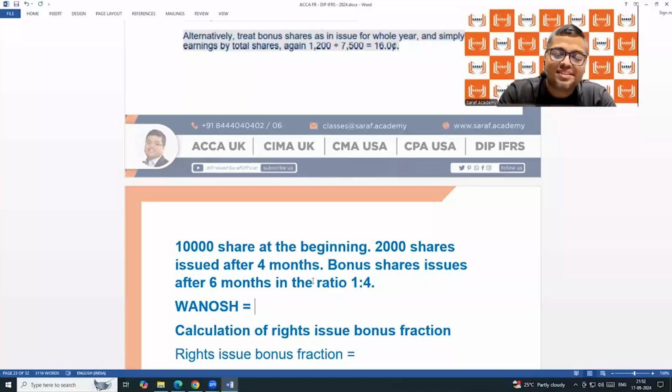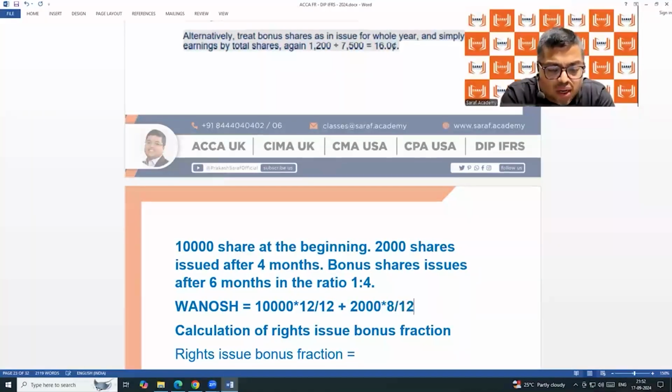So let's see. We have said that we are not concerned with the bonus shares date. Bonus shares date is not relevant because bonus shares are not giving you any money. Okay? So if you say 10,000 into 12 by 12, because the original 10,000 shares are there for the entire 12 months, then we say 2,000 shares after 4 months, so 2,000 into 8 by 12.